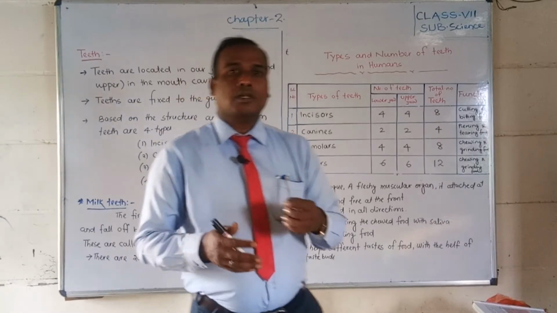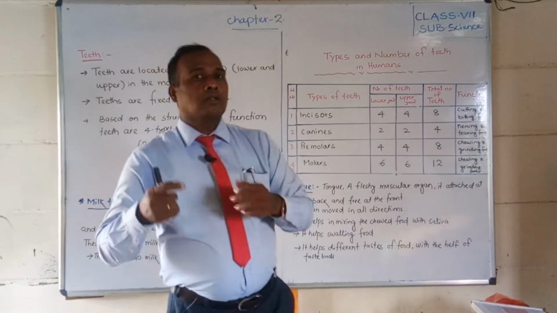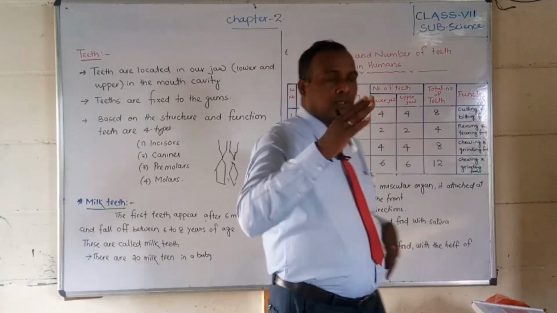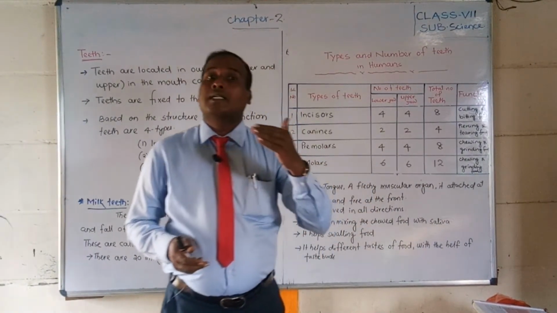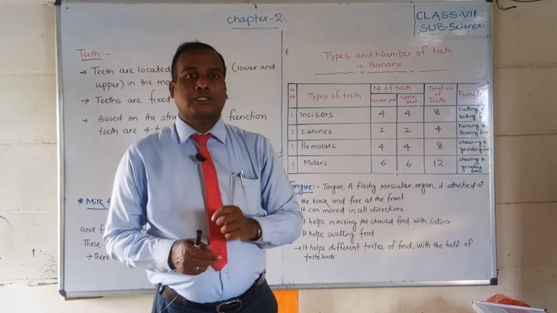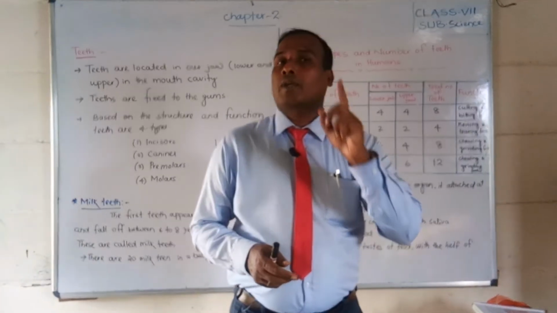Okay, so what is that called? Those remaining 4 teeth out of the 32, we get after the age of 18 years. Total 32 teeth are there for an adult human.